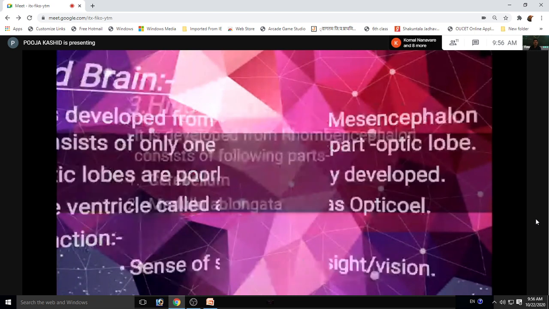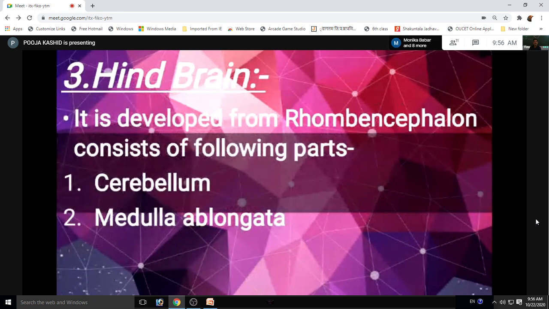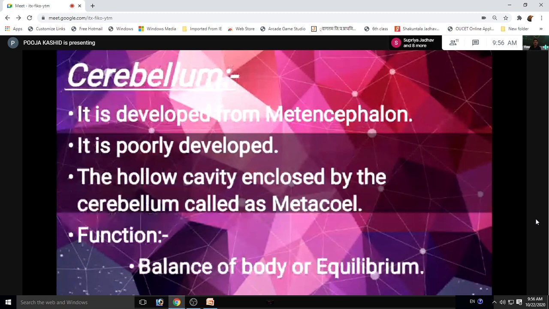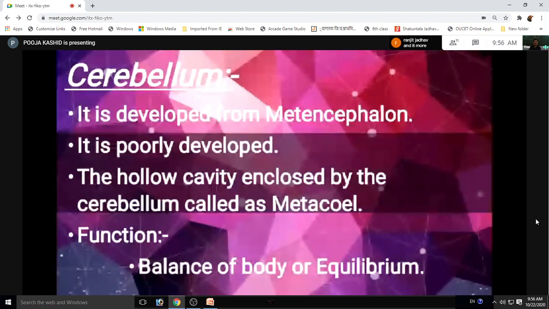The last part is hindbrain. Hindbrain is developed from rhombencephalon. It consists of two parts. First is cerebellum and second is medulla oblongata. Cerebellum is developed from metencephalon. In case of reptile, cerebellum is poorly developed. The cavity enclosed by the cerebellum is called metacoel. The function of cerebellum is balance of body or equilibrium.